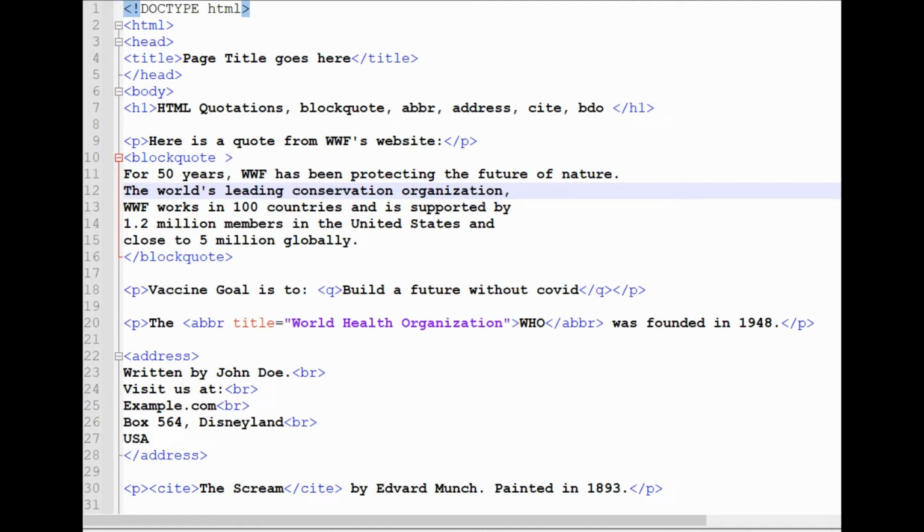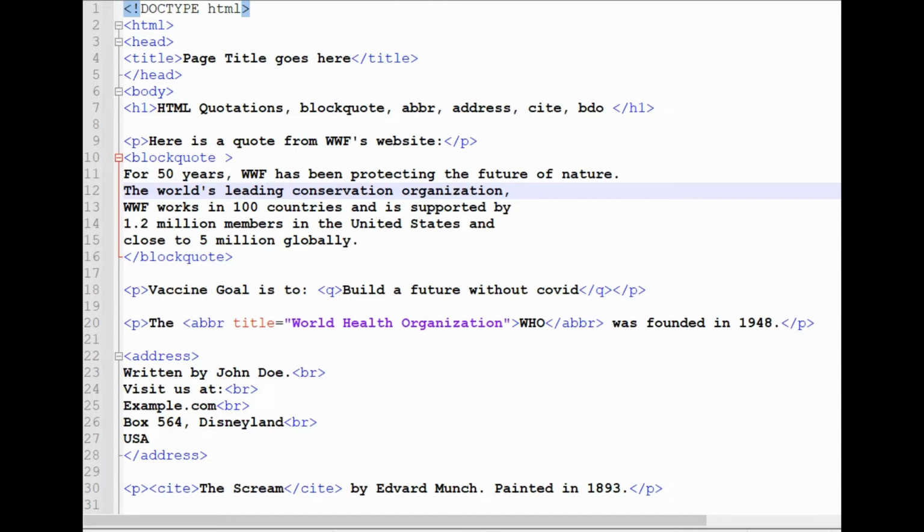Hello, today in this chapter we will learn about HTML quotations. So we will explain today about the block quote, ABBR, address, cite and bdo.